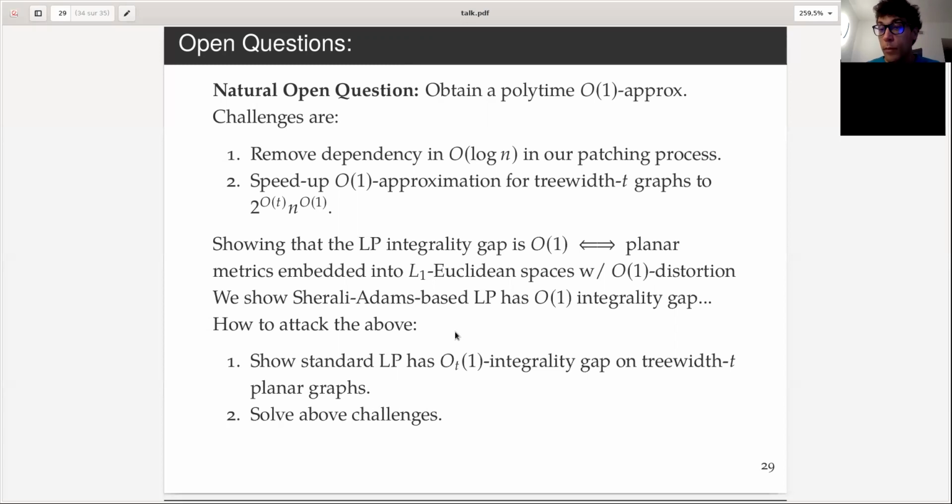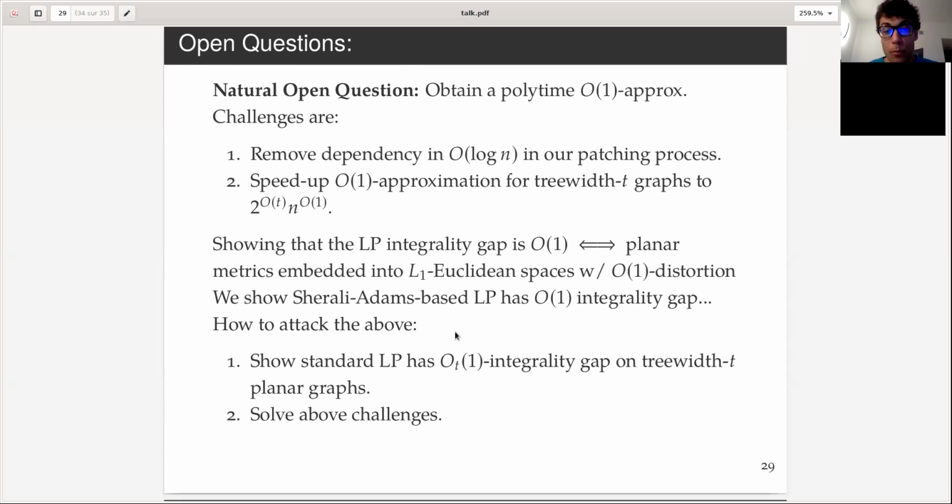Of course, we are far from answering that question. We show that the Sherali-Adams-based LP has order-1 integrality gap, indeed. But it's a sophisticated LP, and it doesn't imply anything for L1 embeddings. It implies some stuff for some weird embeddings coming from our Sherali-Adams LP, but it's not that interesting, I guess.